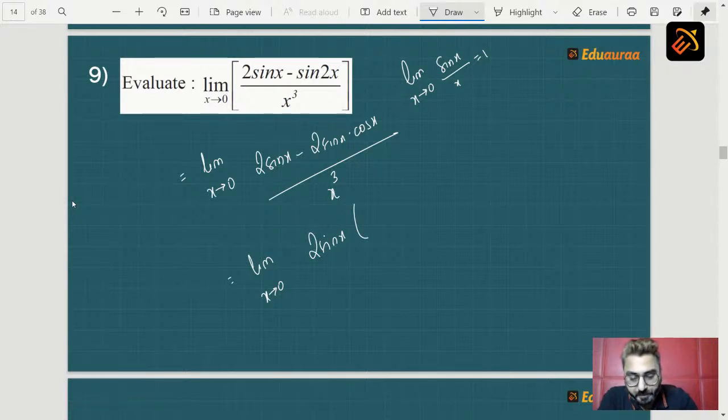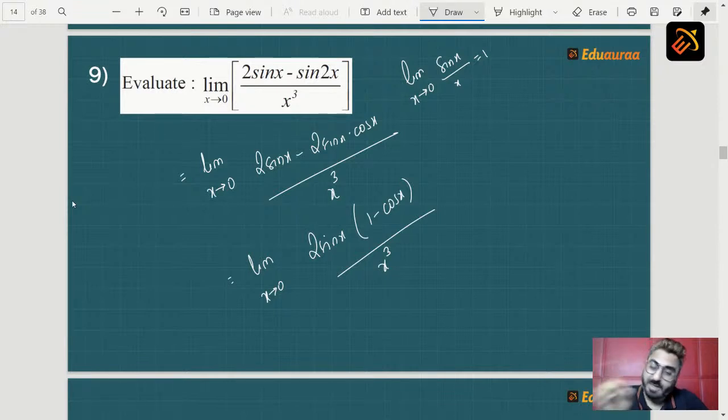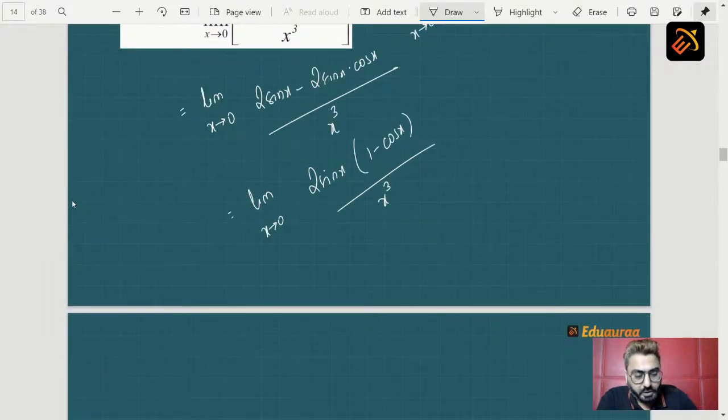अंदर क्या बचेगा? 1 minus cos x upon x cube. Now students, tell me one thing. 1 minus cos x को दो तरीके से लिख सकते हैं. या तो रैशनलाइज करके लिखो, मल्टीप्लाई डिवाइड बाय 1 plus cos x, या तो apply half angle formula and get your answer. So what I will do is, I will be applying half angle formula so that you have a hang of applying trigo formulas regularly.